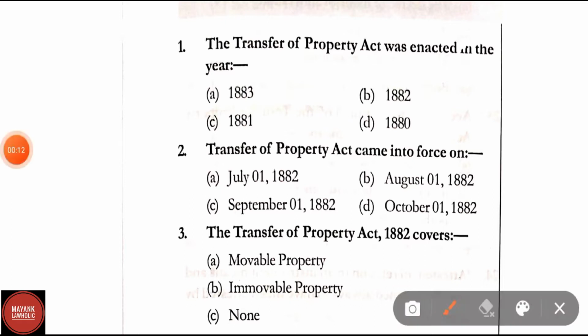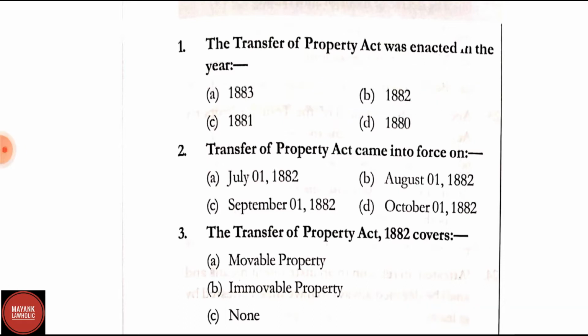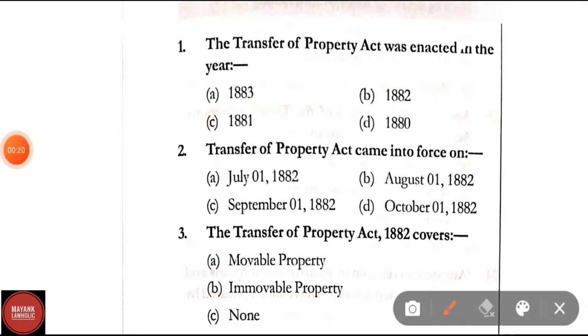The Transfer of Property Act was enacted in the year 1882. TPA was enacted in the year 1882. Option B is the correct answer. The Transfer of Property Act came into force on July 1st, 1882. Option A is the right answer.